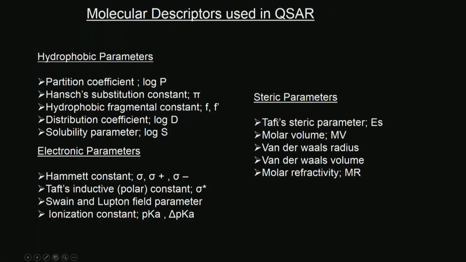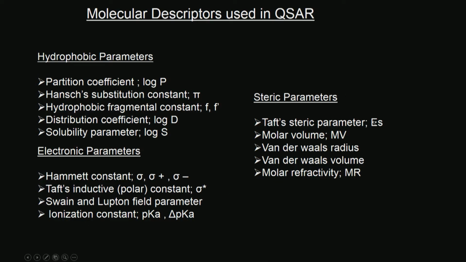Okay, there are a lot of descriptors, like I said, molecular descriptors used in QSAR. For example, hydrophobic, electronic, steric. Hydrophobic, you can have log P, Hansch substitution constant. So, if you have CH3 groups, OCH3 groups, OH groups, some of them lead to lipophilicity, some of them lead to hydrophilicity, right. Hydrophobic fragmental constant, distribution constant, solubility, they all come under the hydrophobic. Electronic: Hammett constants, Taft's inductive polar constant, Swain and Lupton field parameters, ionization constant.